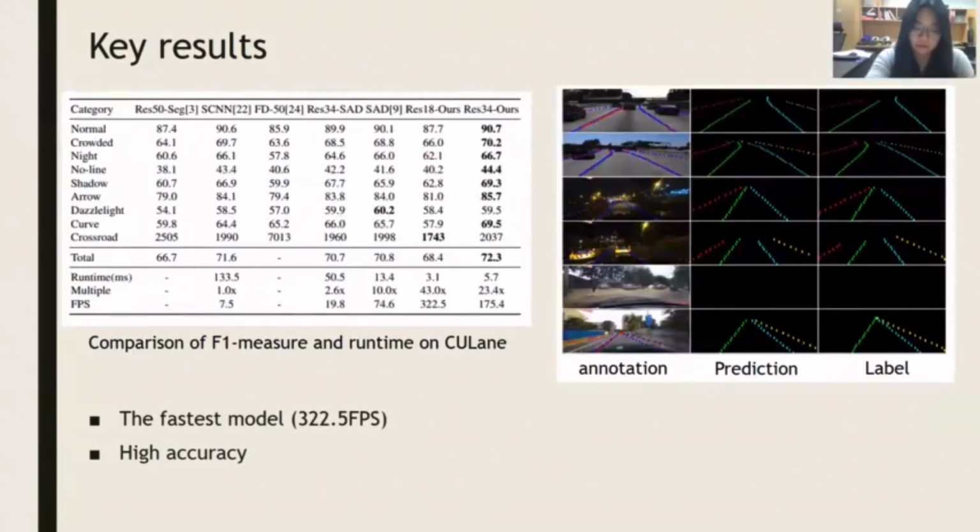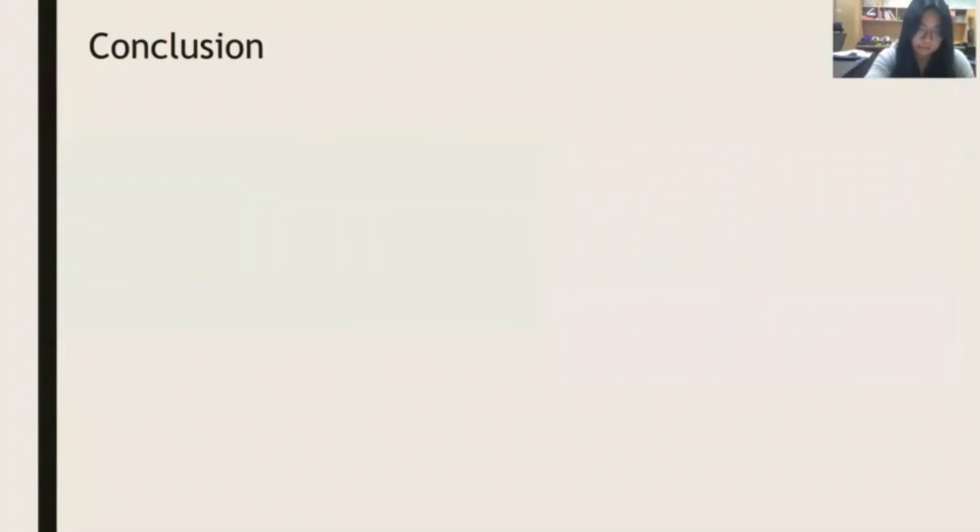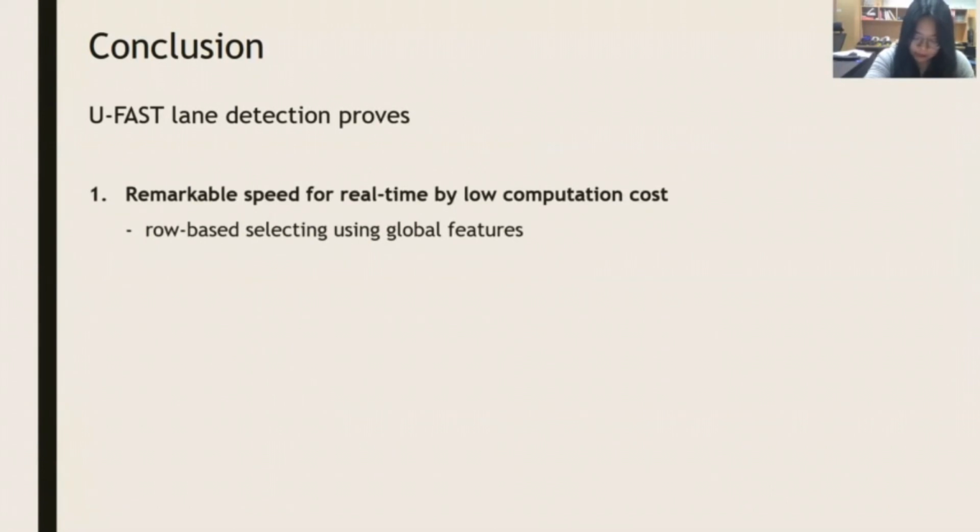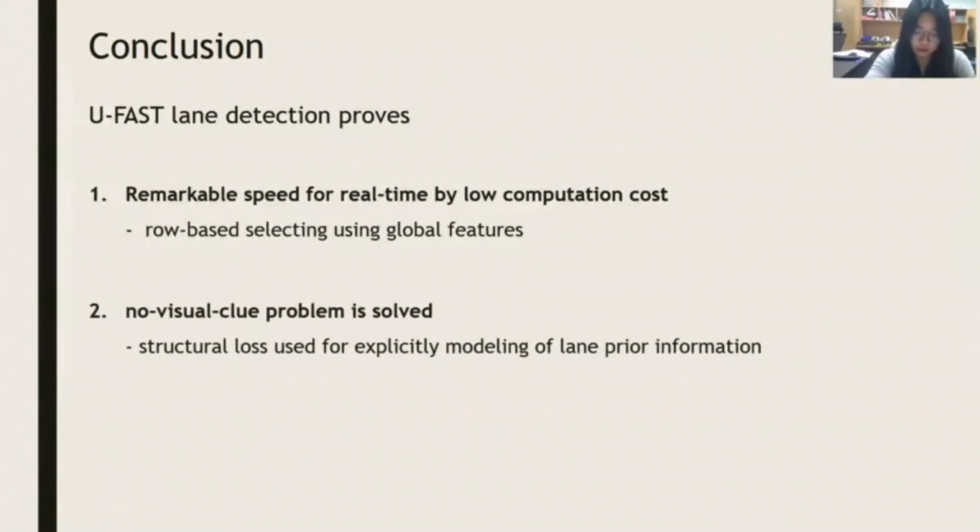Here are the results of F1 measure metrics and results on CULane. It is observed in the table that the UFast method achieved the best performance in terms of both accuracy and speed. The fastest model of our formulation achieves 322.5 FPS, and it also shows high accuracy. This result proves the effectiveness of the proposed formulation, which is row-based selecting using global features, and structural loss, in challenging scenarios, because our method could utilize global and structural information to address the no visual clue and speed problem.